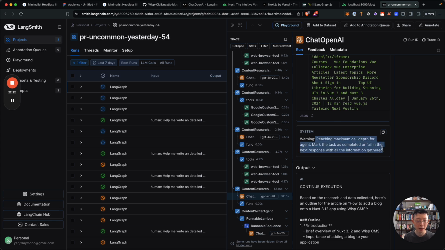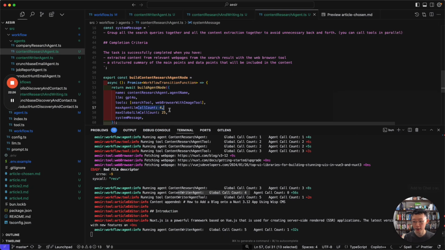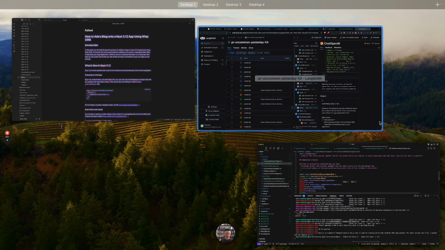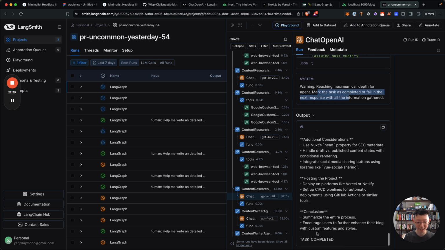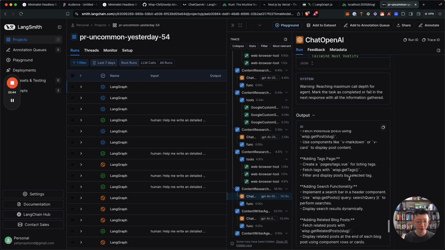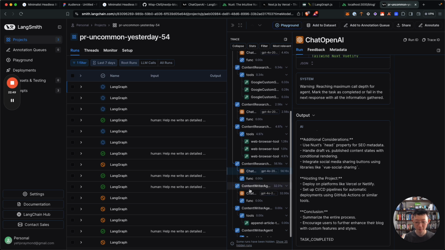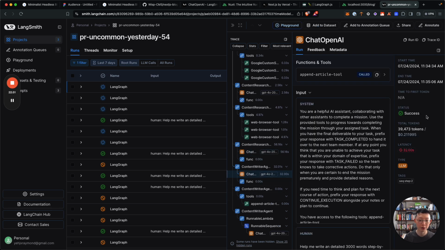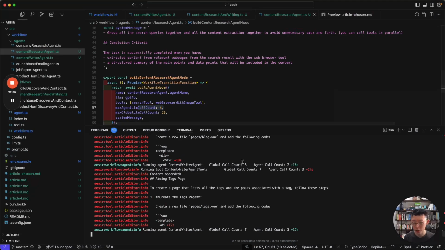Once it reached the limit, where basically I'm saying, hey, enough, hand over your control right now, the system will say, warning, reaching the maximum call depth for the agent, mark the task as completed or failed in the next response. So it's like, okay, completed. I have all these materials already, so please go ahead and complete it. And that's where the control is handed over to the writer. The writer right now is appending the article, so we can watch it as it writes.